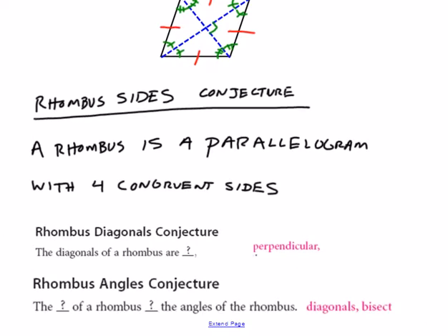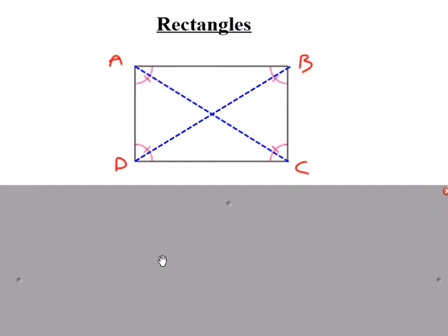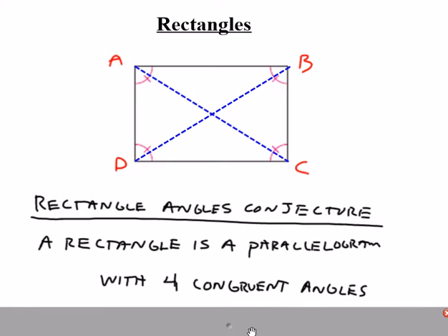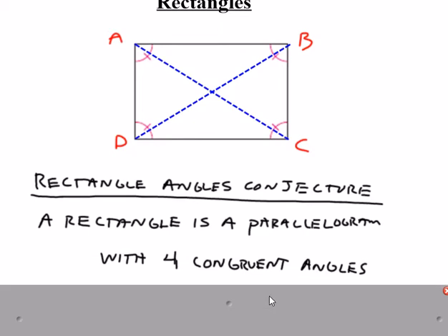Okay. A rectangle also falls in the parallelogram family. A rectangle is not a type of rhombus, but a rectangle is a type of parallelogram. So everything that was true on the first slide about parallelograms is also true about rectangles. We accept all those properties as being true, but now with the added rule that all the angles are congruent. And when you have a quadrilateral with all four angles congruent, we know that all the angles are always going to be 90 degrees. Because in a quadrilateral, all the angles have to add up to 360, and 360 divided by 4 is 90.